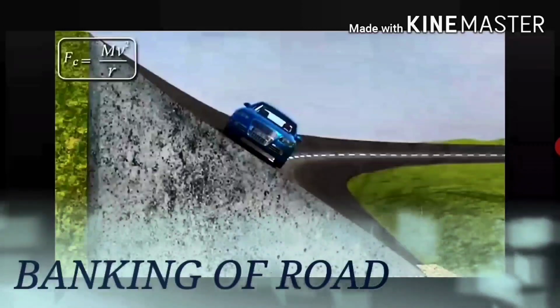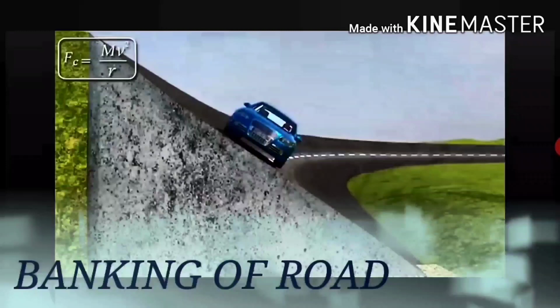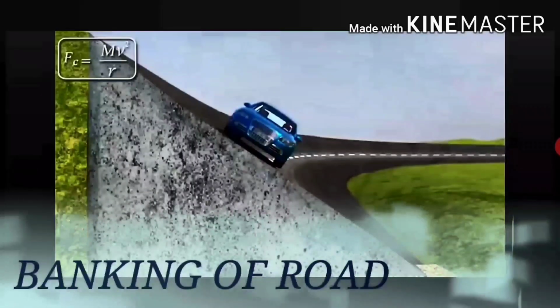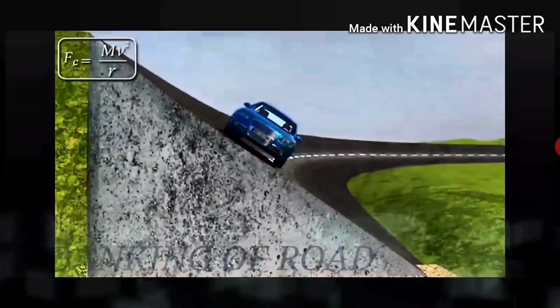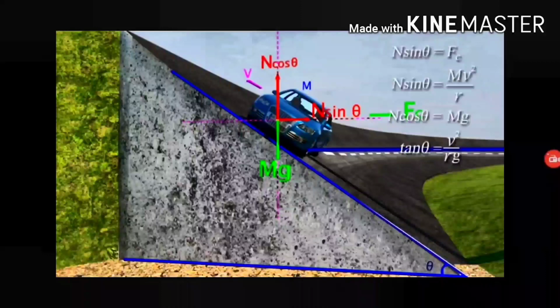Then, what is meant by the banking of road? The banking of road is defined as the process of raising the outer edge of the road over its inner edge through a certain angle. This angle is known as the angle of banking. The angle of banking is defined as the angle made by the surface of the road with a horizontal surface.